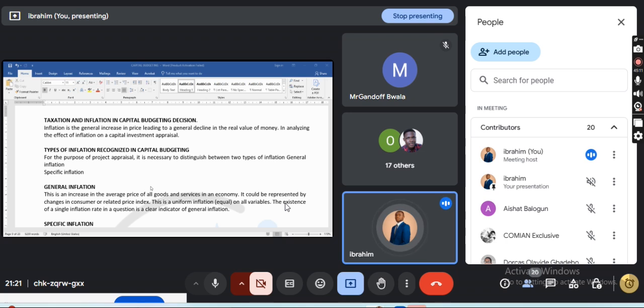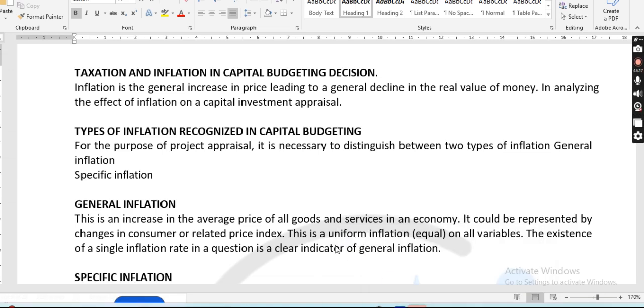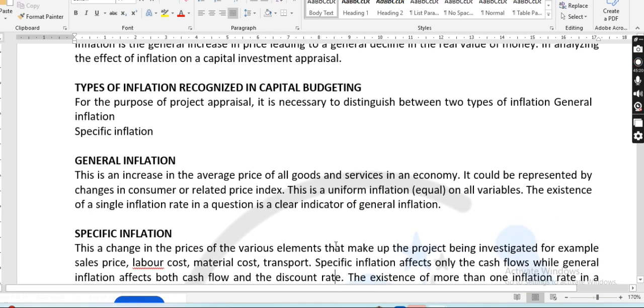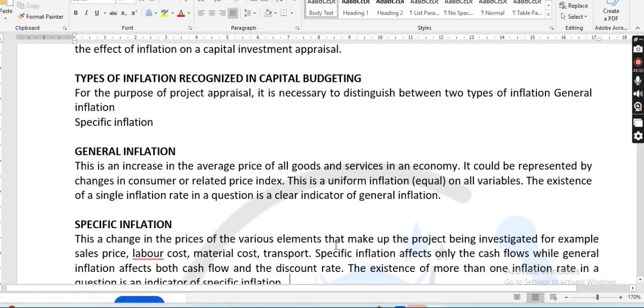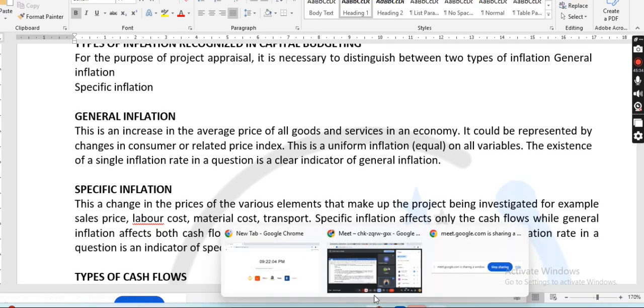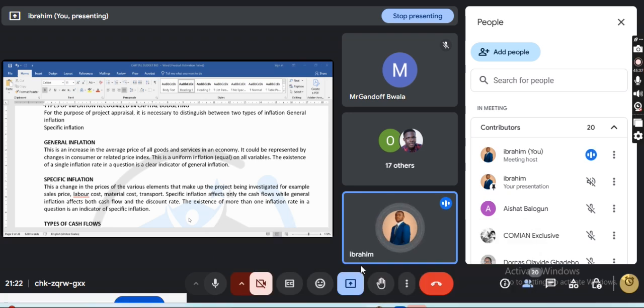Now, there are types of inflation recognized under capital budgeting. There is general inflation, which affects the prices of goods and services in an economy. It could be represented by changes in the consumer or related price index. This is uniform inflation on all variables. So when you see in a question that the inflation rate is 2% on all the items, it means it's a general inflation.